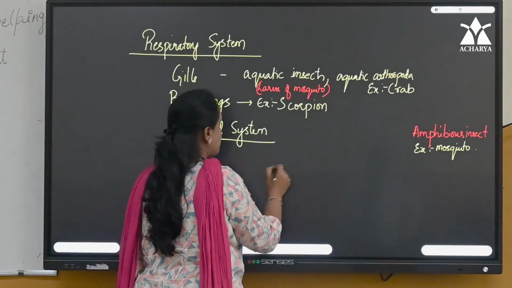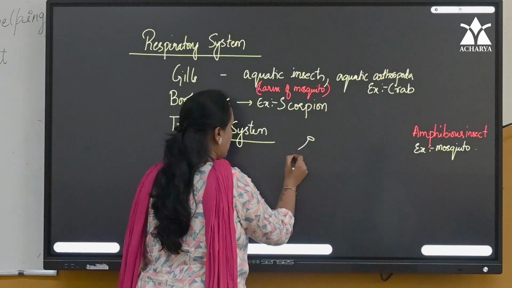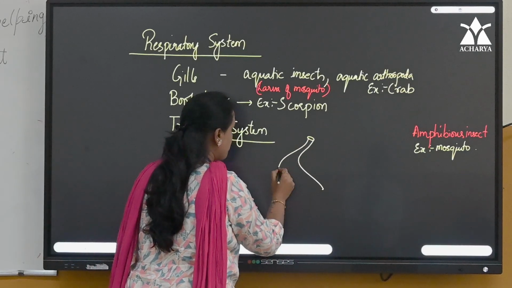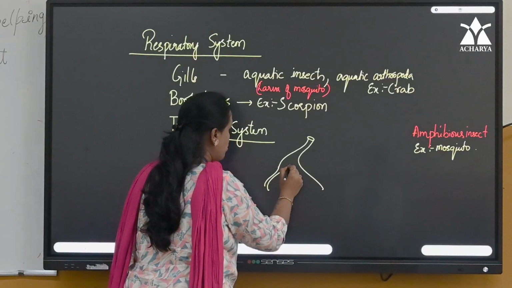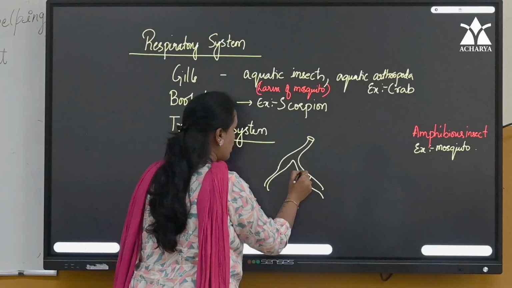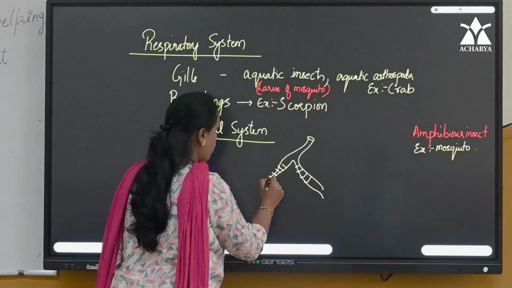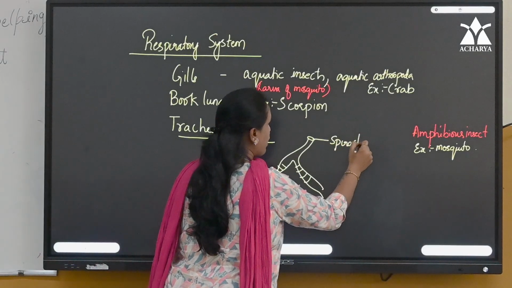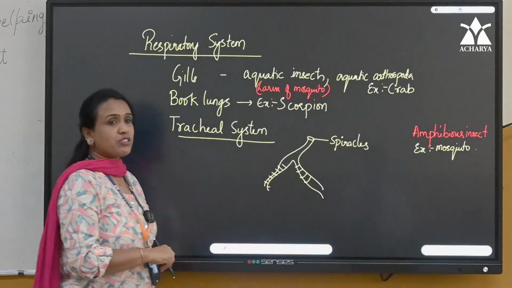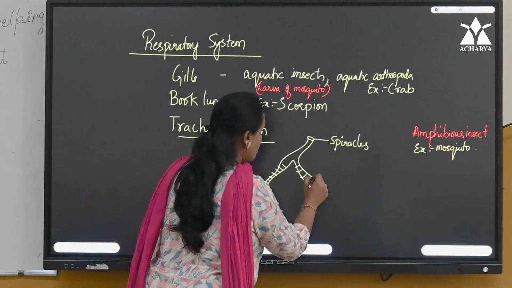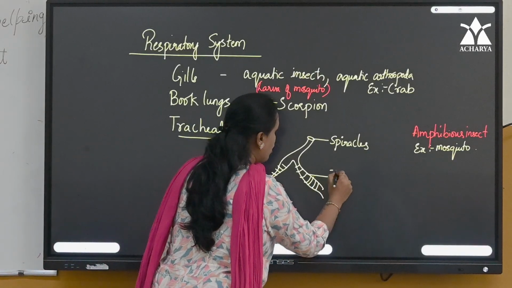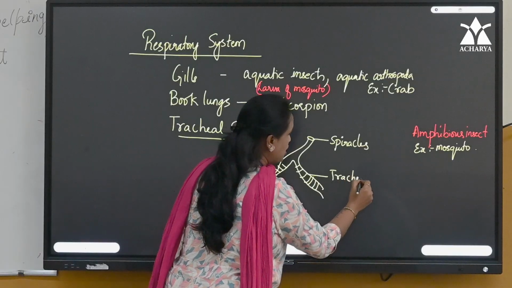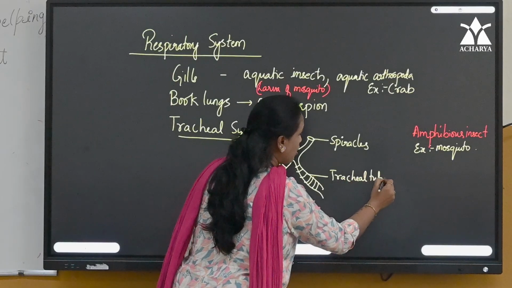Coming to the tracheal system, children. Tracheal system is highly branched tubules which open to the exterior by openings called spiracles, and these tubes are called tracheal tubes.